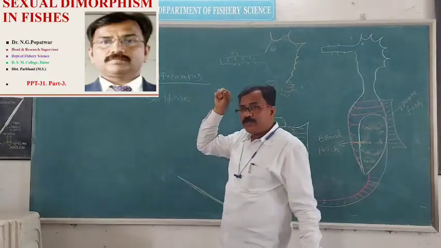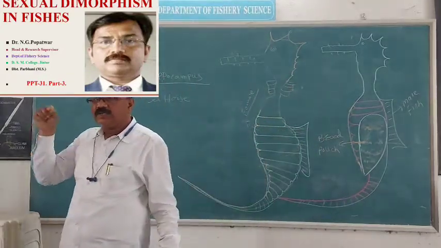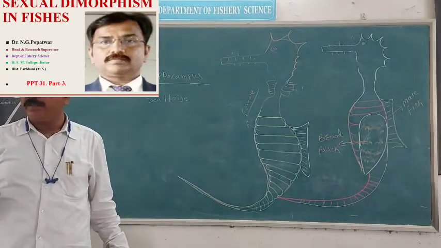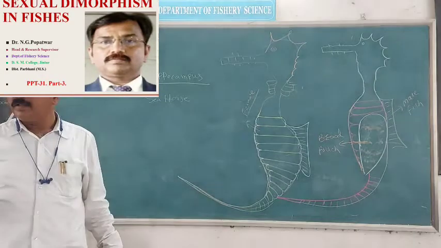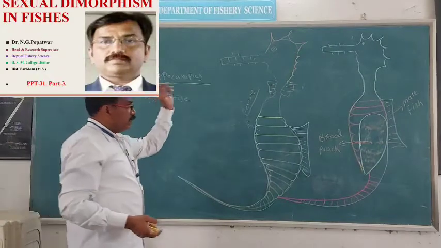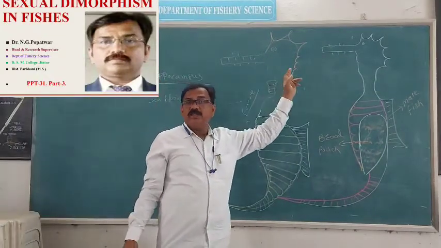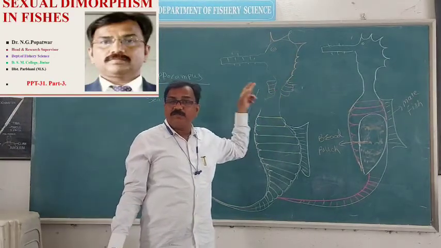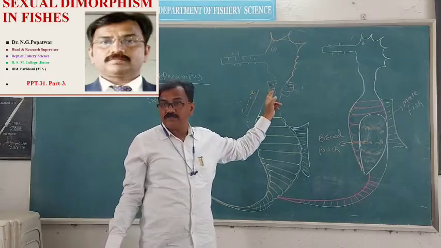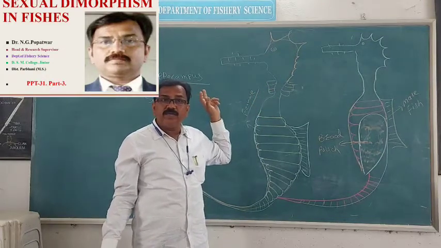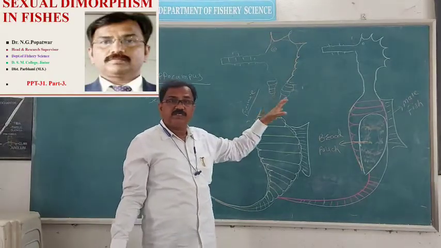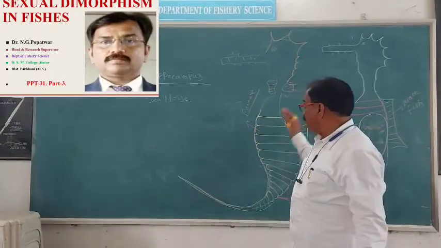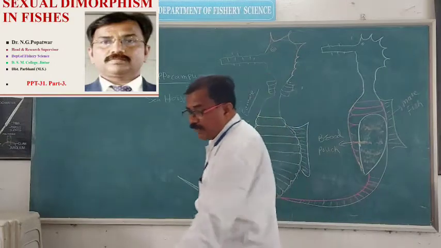Or which fish possesses a brood chamber or brood pouch inside the body? Option A, male hippocampus. Option B, male shark. Option C, male guppy. Option D, male swordtail fish. Your correct answer is male hippocampus, which possesses the brood pouch or a brood chamber for the identification of male and female. Then another example,